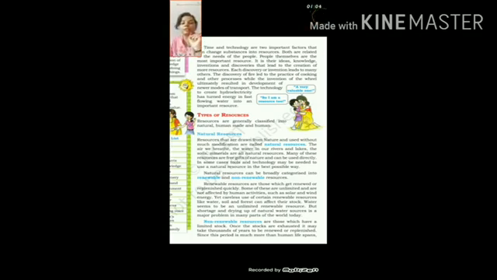On the basis of their distribution, it is divided into two groups. One is ubiquitous and second one is localized. The meaning of ubiquitous is a resource which is found everywhere like air, water, soil, and the meaning of localized is you have to find it in a specific place like iron ore, copper, etc.